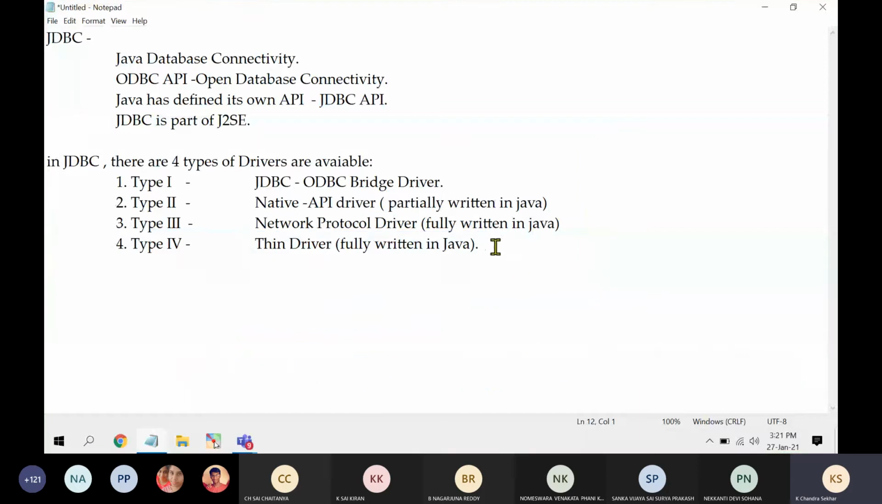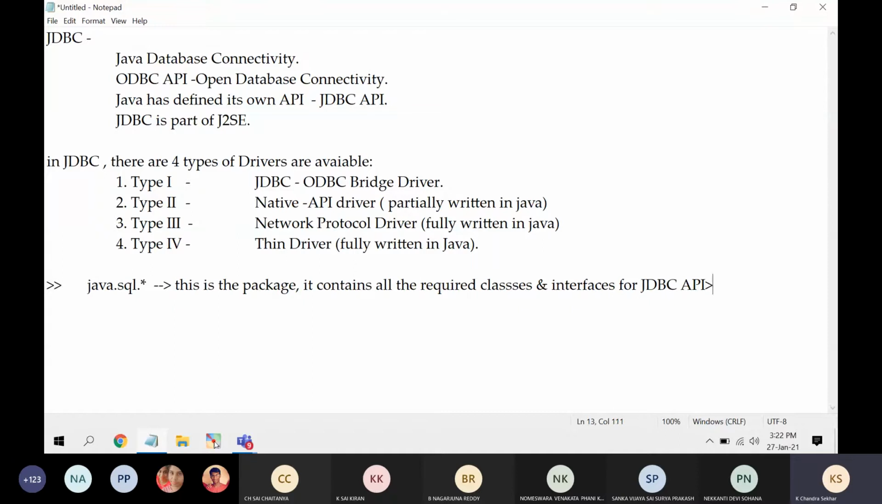This is for information. So next important thing is we are going to import one package. The database we are going to use is Oracle. In our last session, I already shared the software link to download. I am expecting you all to download it and get it ready. So the package we are going to use is java.sql.*. This package contains all the required classes and interfaces for the JDBC API.